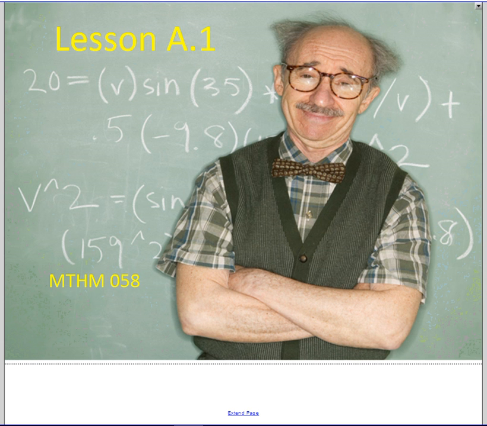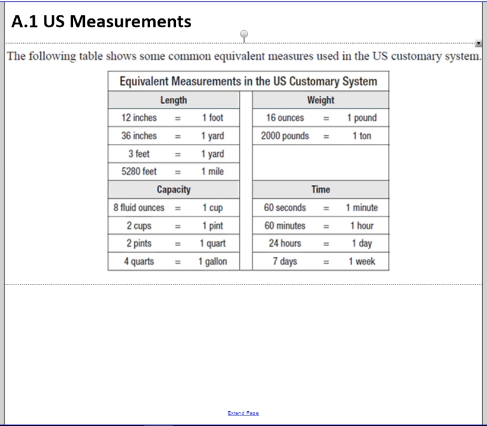In this lesson, we're looking at Section A.1, which is on 607 in your workbook, and it is dealing with our U.S. measurements. So here's a chart that shows the measurement equivalencies for several things. Notice we have length with our inches and feet and yards and miles, our weight with ounces, pounds, and tons, and the capacity, which is also another name for volume, with our ounces, cups, pints, quarts, and gallons, and then our time with seconds, minutes, hours, days, and weeks. And obviously we can put years on there as well.